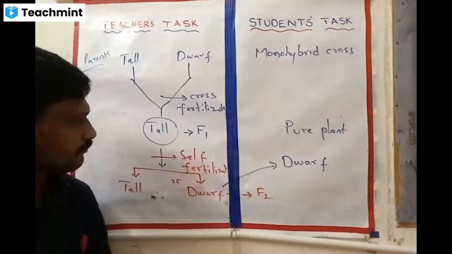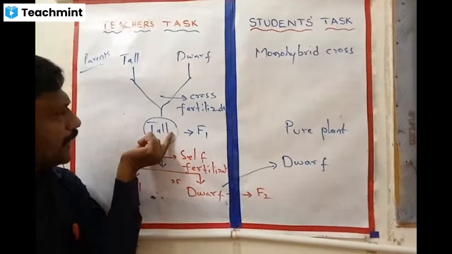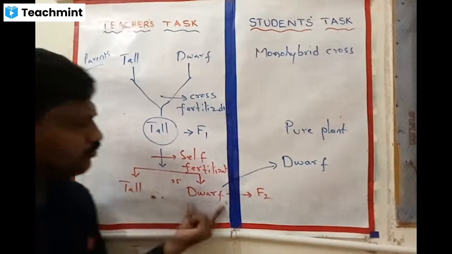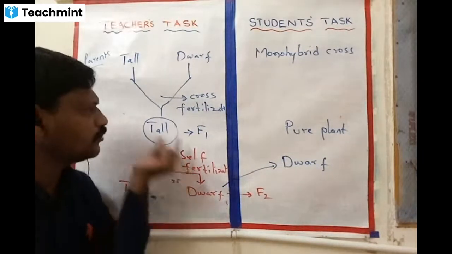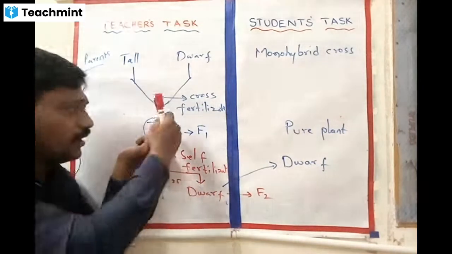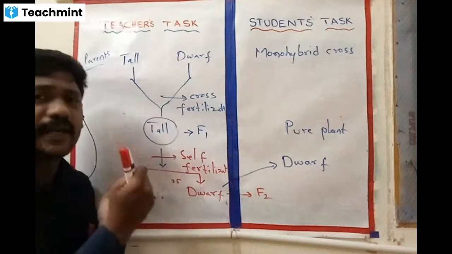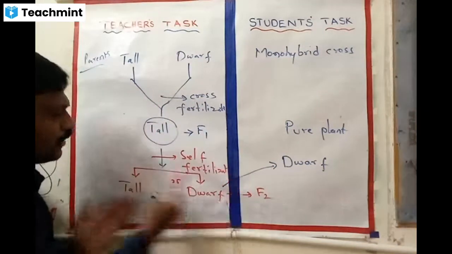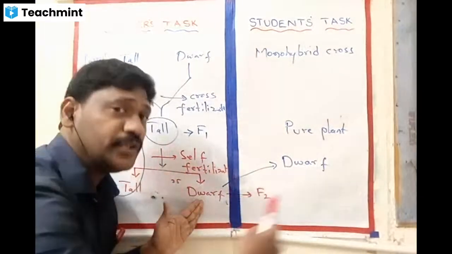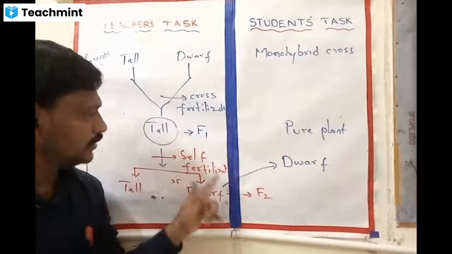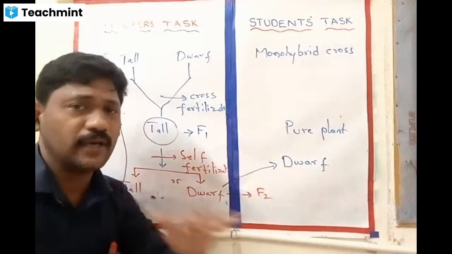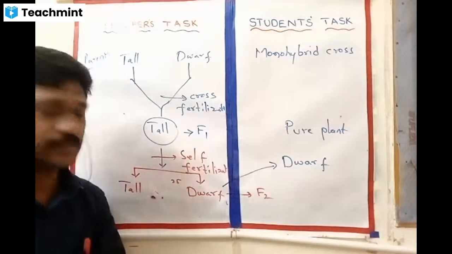We cannot say the tall plants here are pure, because these tall plants have given two varieties, right? Tall plants and dwarf plants have come in the F2 generation. So we could not say F1 is pure, because they did not retain the same trait, the same expression, because they have deviated into dwarf and tall. When I continued the experiment of self fertilization, these plants keep producing dwarf only. So I have concluded they are pure plants, right?